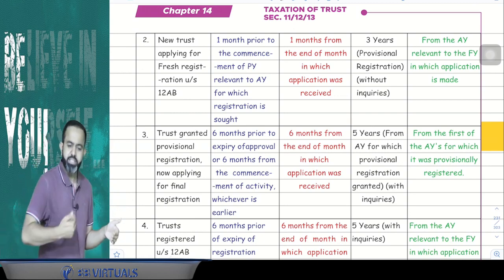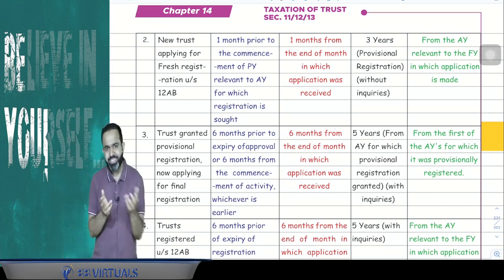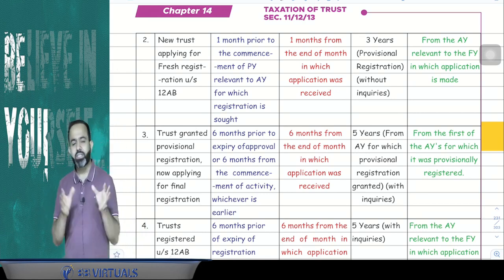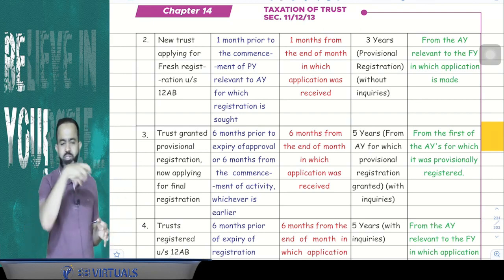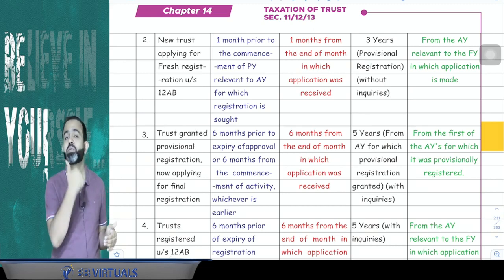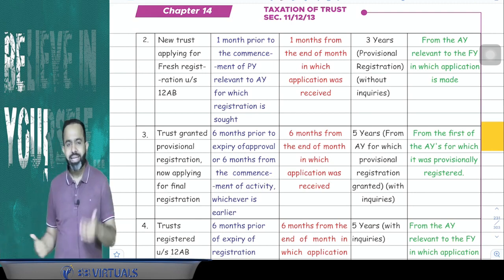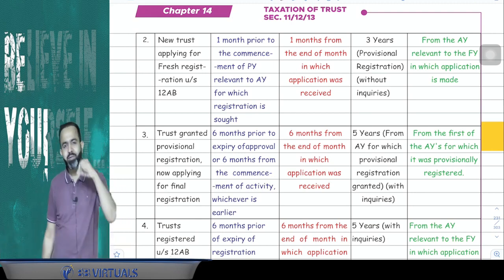For example, if the trust wishes to claim the exemption for previous year 22-23, that previous year starts on 1st April 2022, so before 1 month, till 28 Feb, they have to make an application.